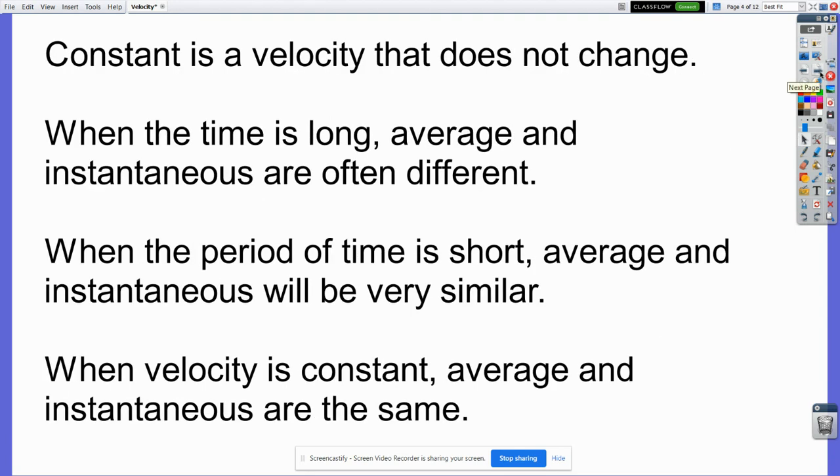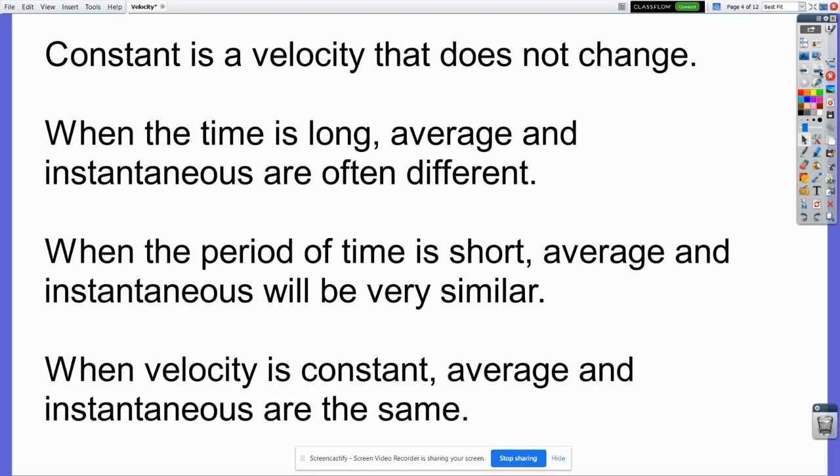Constant is one that's constant. It doesn't change over time. But here's the little caveat. It's a little different. We know from learning about speed, when the time period is long, the average and instantaneous are often different because it's hard to maintain the same velocity over a period of time, just like it's hard to maintain the same speed.